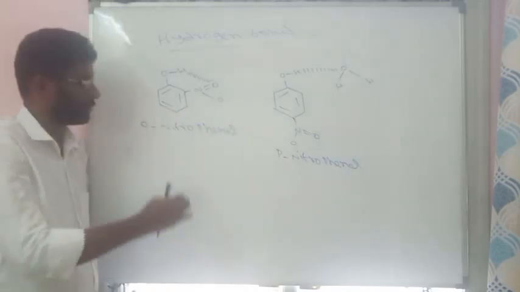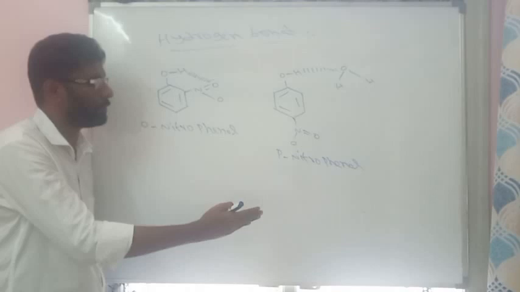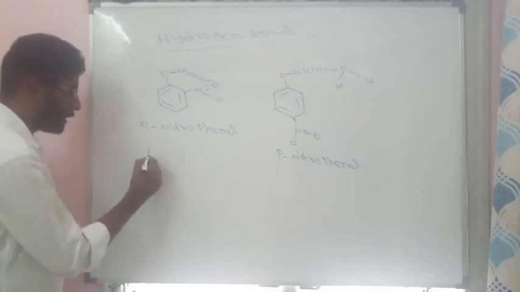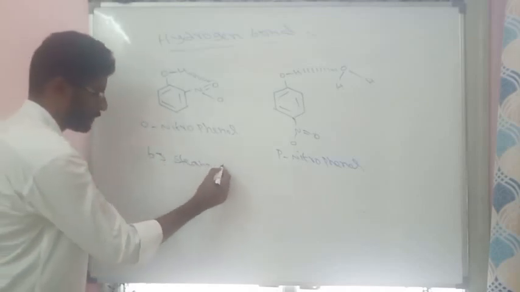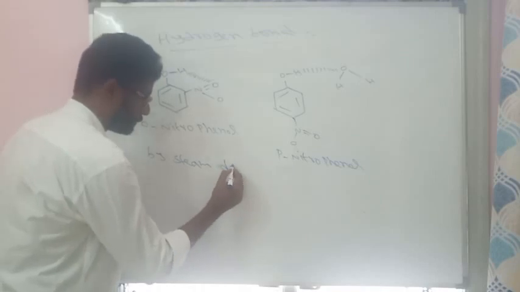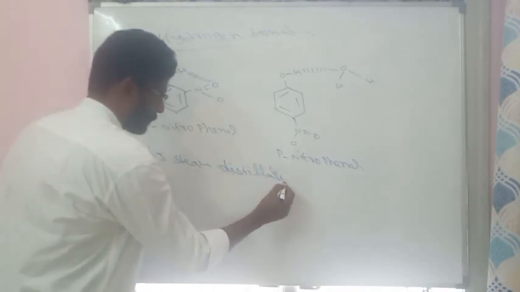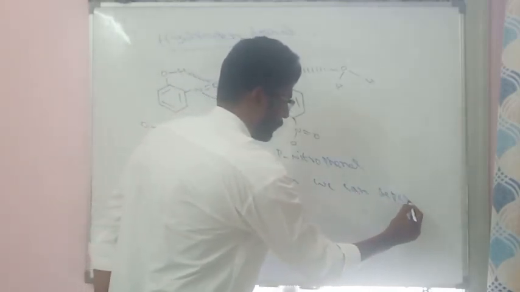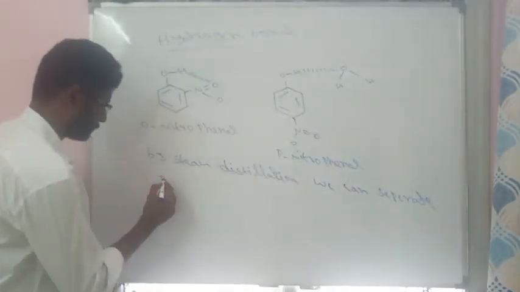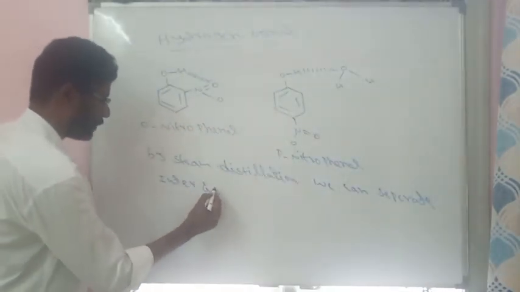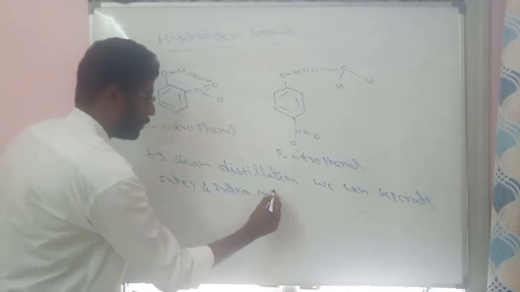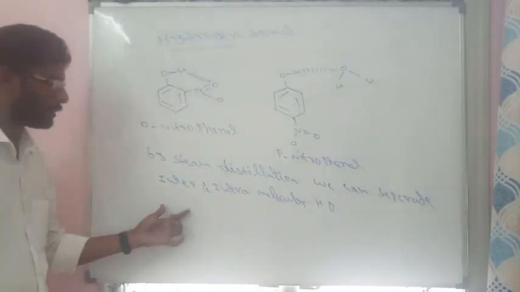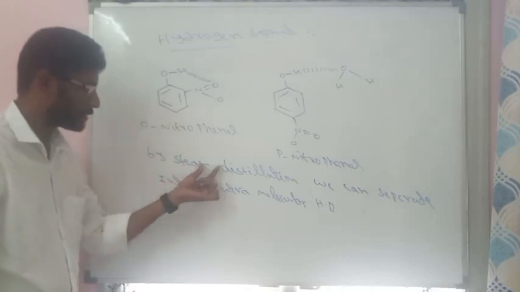So both orthonitrophenol and para-nitrophenol, that means intramolecular and intermolecular, can be separated by steam distillation. By steam distillation, we can separate inter and intramolecular hydrogen bonded compounds.